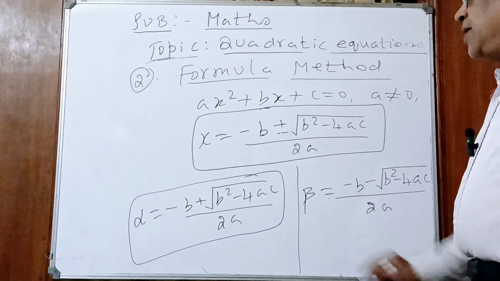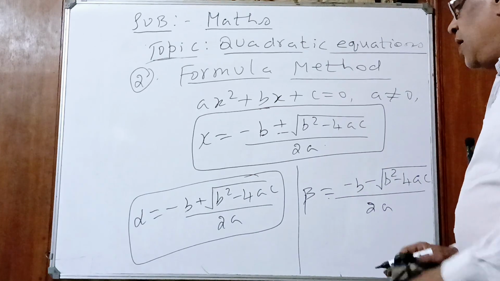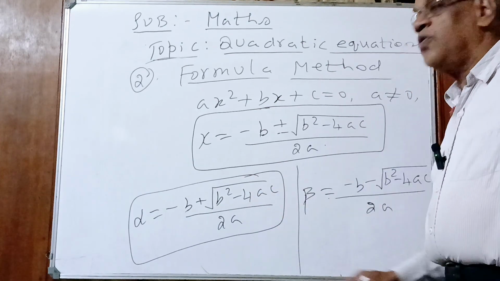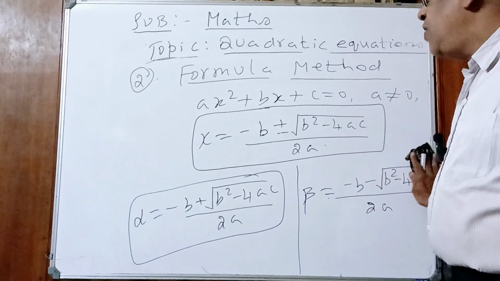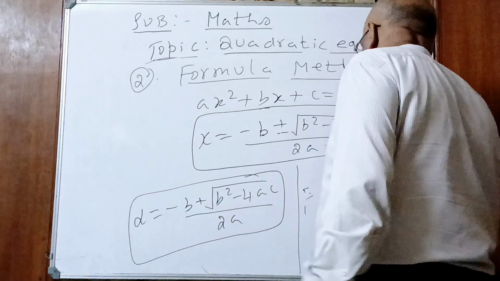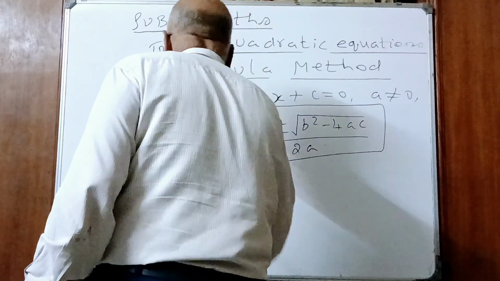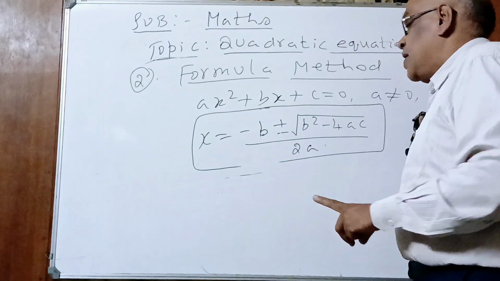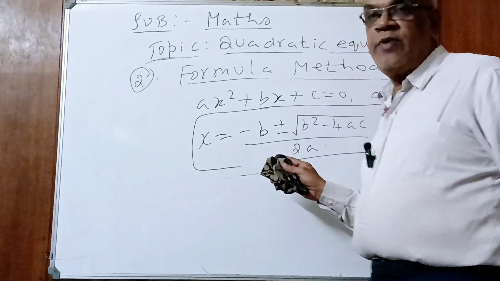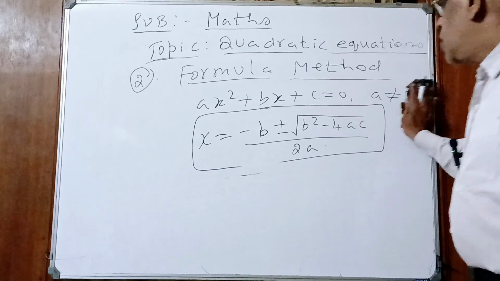Understood, children? These are the two zeros of the quadratic polynomial. Write this complete formula. Don't write only alpha and beta. Definitely it will come for a 1 mark question in the final exam or board exam. Understood, children? Yeah. Now come. What is the formula method? This is the formula. You have to remember: x is equal to minus b plus or minus under root b square minus 4ac, whole divided by 2a.